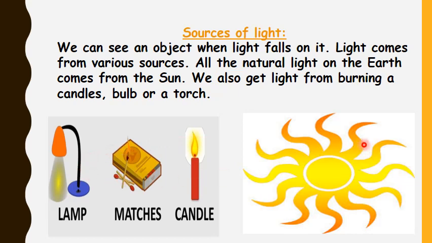And some natural sources: the main example is the sun. There are some other natural sources also, like the firefly, that is also a natural source. Then we have stars, that is also a natural source of light. So there are different sources of light, and sources of light mean those objects that give light. Some sources are natural sources of light and some are artificial sources of light. So in sources of light we have sun, candles, bulb and torches.